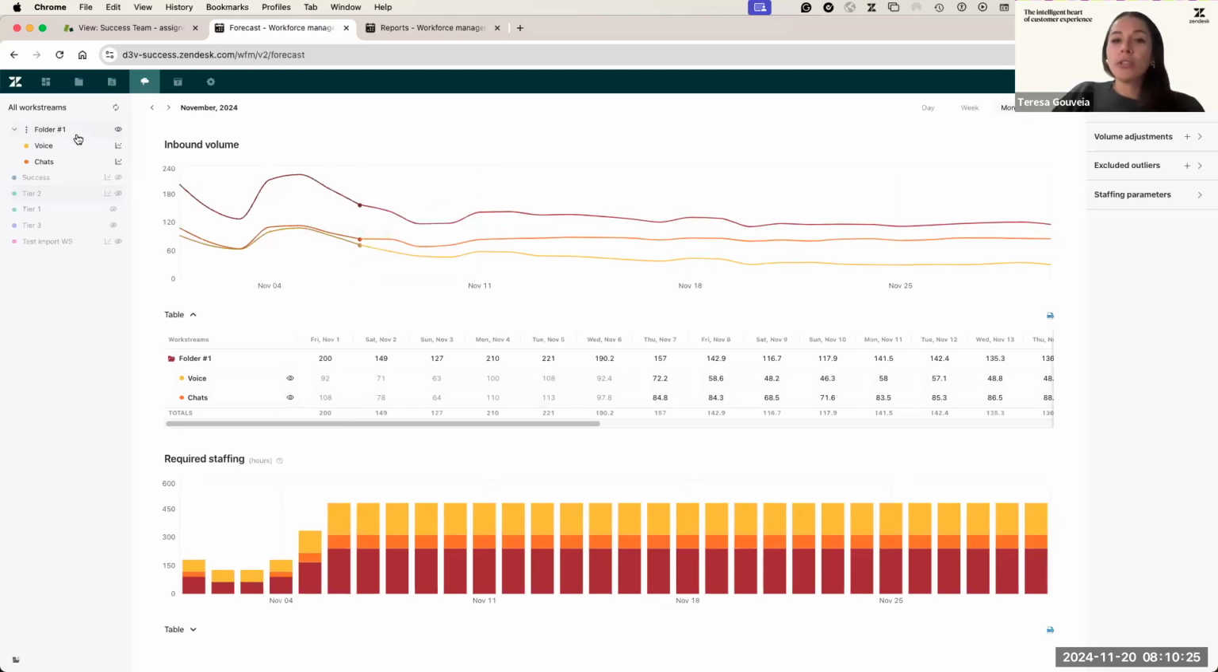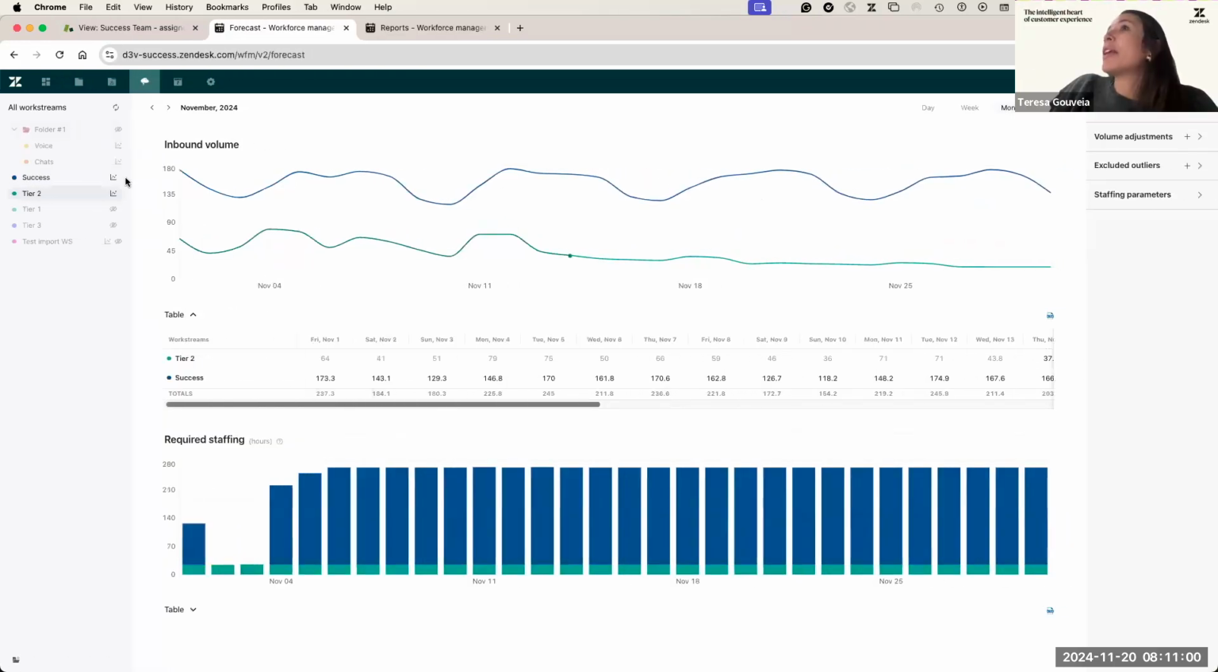Again, folders are very good when you want to put together, or sum, the value of two work streams. This is good when you have agents with the same skill, or let's say that you have different languages and you want to see tickets English, voice English, chat English, so you want to see everything for that skill. And you can select different colors, change the name, etc.